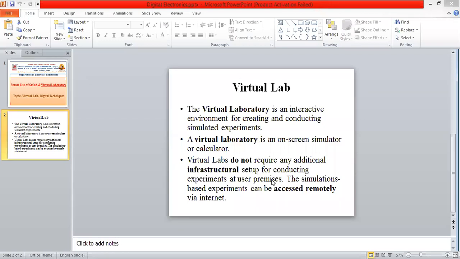And it will be accessed remotely via internet. It is the introduction part of the virtual lab. Now today we are going to access vlabco.in and we are going to perform the different experiments with the help of this virtual lab. It will help you to perform the different practicals at your home and it is very interesting.